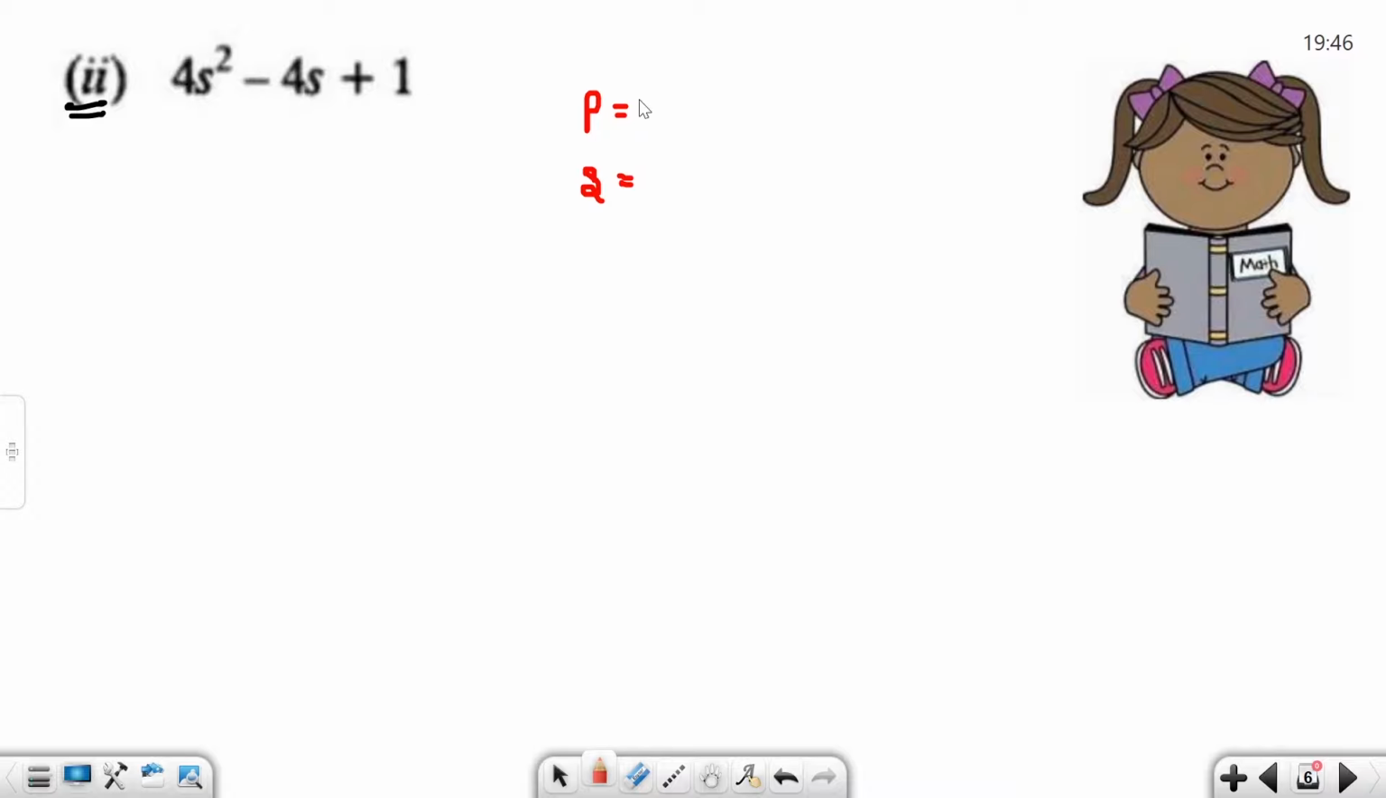4 into 1 is 4. The sum is minus 4. For the product value we make factors. 4 divided by 2 is 2, 2 divided by 2 is 1. So how many factors? 2 and 2. So 2 plus 2 is 4, and 2 into 2 is 4. If we want minus 4, it means both factors are minus 2. Minus 2, minus 2: if we add, it becomes minus 4. If we multiply, it becomes plus 4.